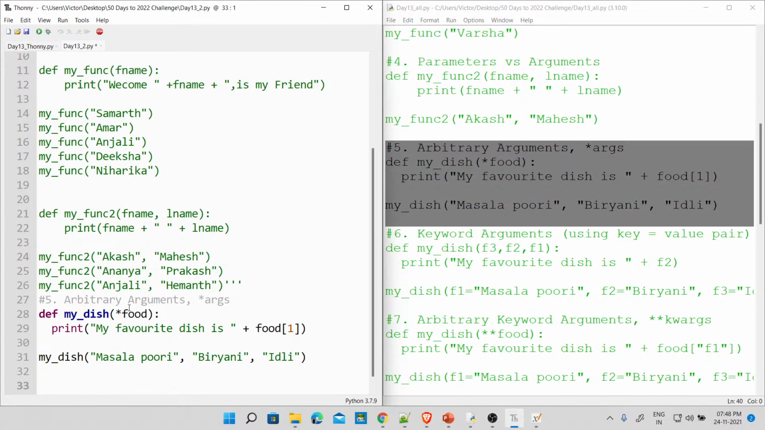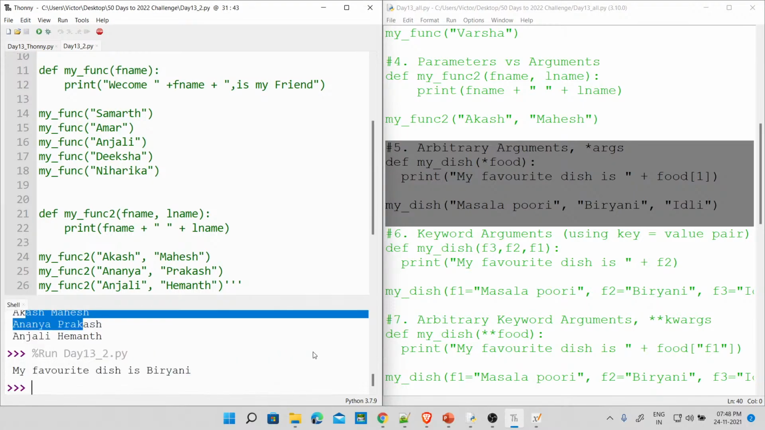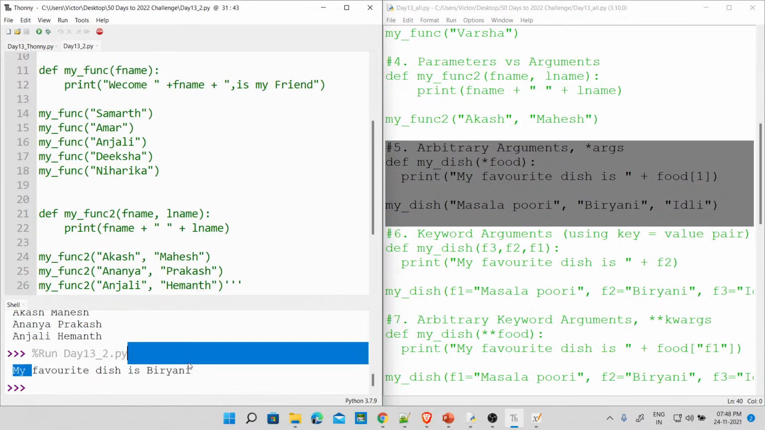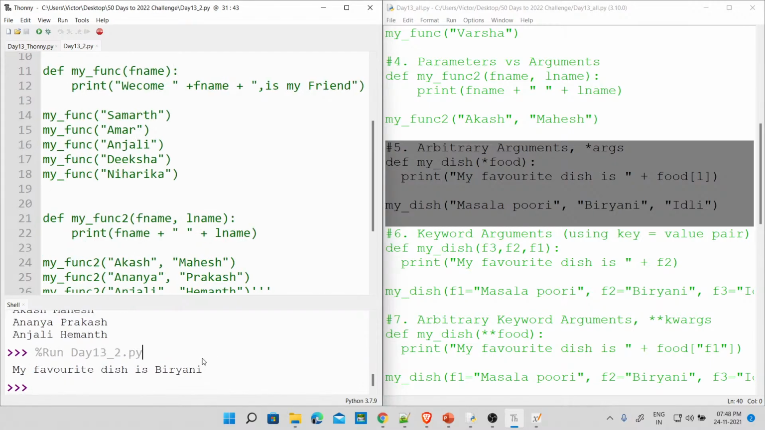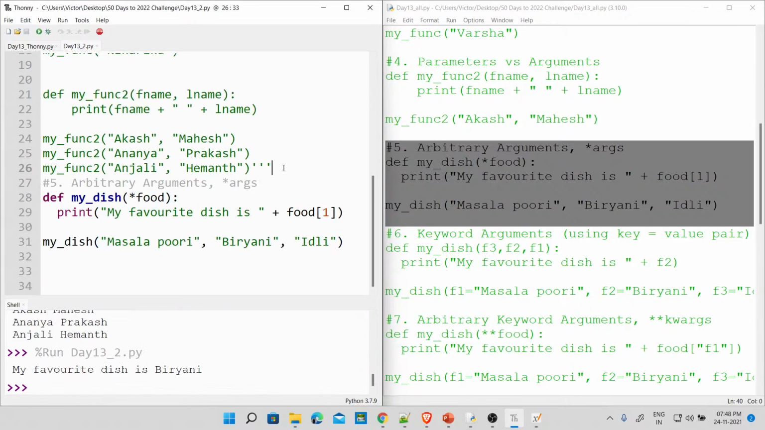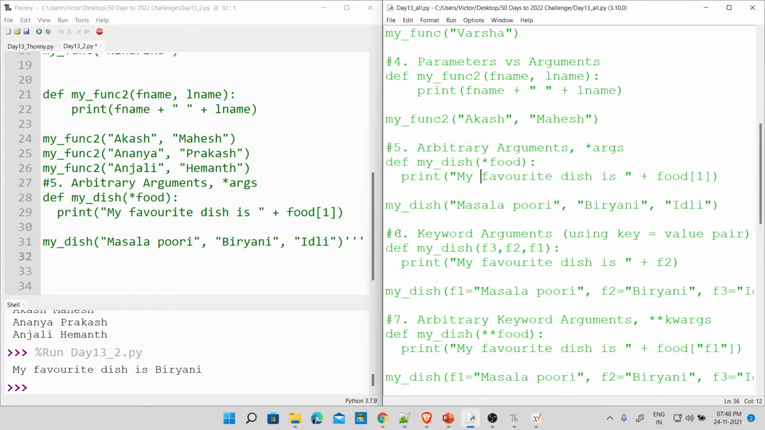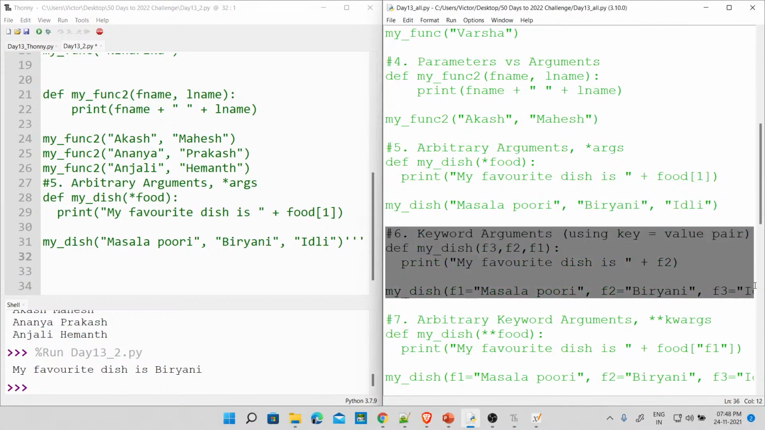So my favorite dish, fine, no doubt. Arbitrary arguments, fine. Now my favorite dish is food of this. So masala puri is out. Biryani is my favorite in this case, and then idli. Fine. So let's run this. You see here, my favorite dish is biryani. No problem. Done. Next, what you want to do is use keyword arguments. We've seen arbitrary arguments. Let's look at keyword arguments, similar to using your key value pair, no problem.